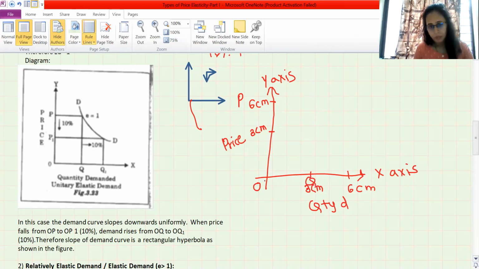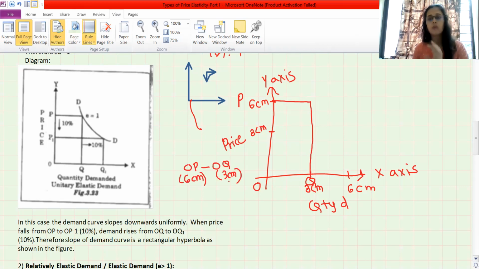Now remember, we have drawn a 6 centimeter line on the x-axis and y-axis. At 6 centimeter on the y-axis, I have put P. So at OP price, that is 6 centimeter, quantity demanded is OQ, that is 3 centimeter only. Here I'm going to join these two points. So at OP price, my quantity demanded is OQ. Now OP is 6 centimeter and OQ is 3 centimeter.